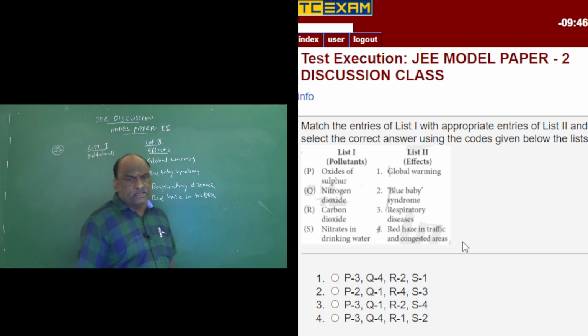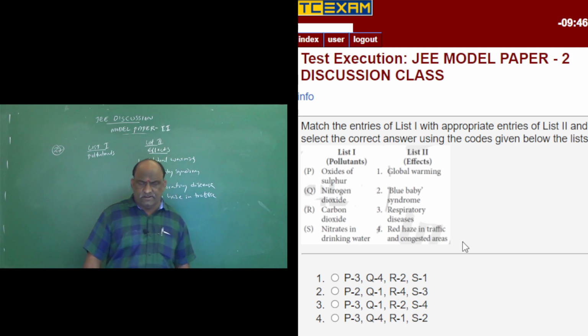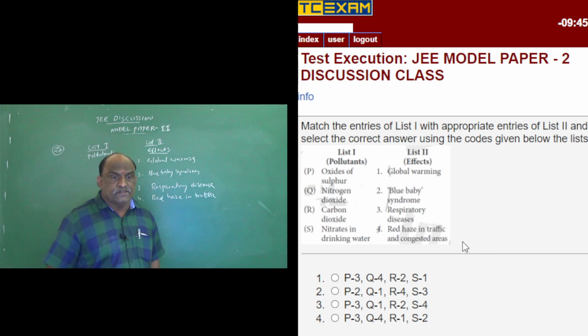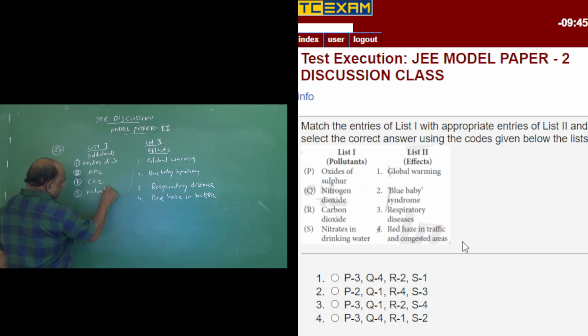And congested areas, that is in busy traffic areas, the haze becomes red. So here P is oxides of sulfur, Q nitrogen dioxide, R carbon dioxide, S nitrates in drinking water.